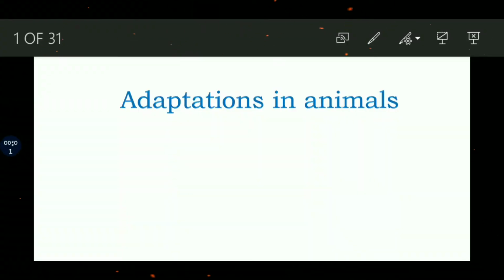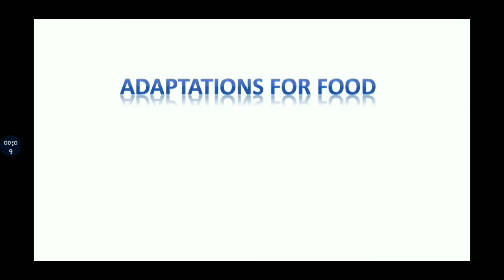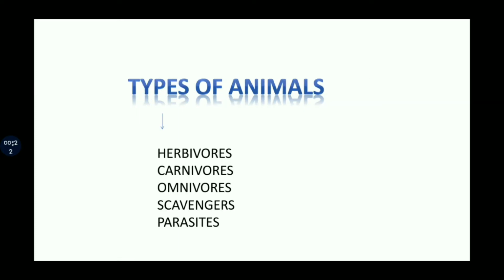Hello everyone. Today we are going to continue with the topic adaptation in animals. Today we are going to learn about adaptations of animals for food. Different animals eat different types of food. Depending on the food they eat, animals can be categorized as herbivores, carnivores, omnivores, scavengers, and parasites. Let's learn one by one.